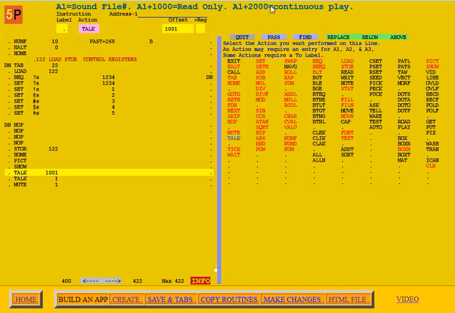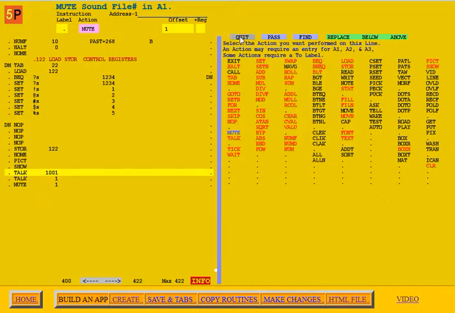Well, now if you're continuously playing it, there may be a time when you do want it to stop. Here is the action mute. Mute sound file number in A1. So this says mute file 1. So if you do a continuous play, you might want to eventually mute.